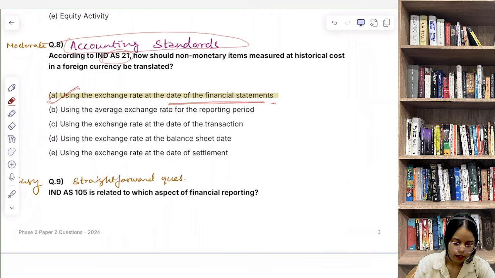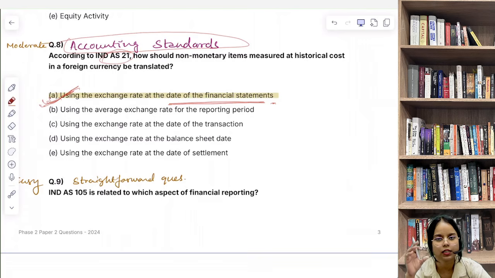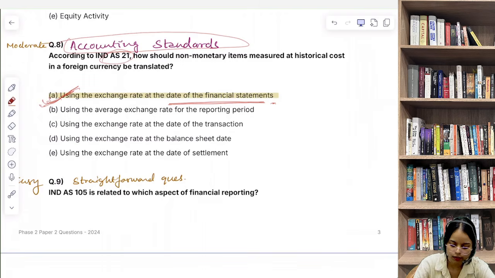So it simply means that when an asset is recorded at historical cost, you always use the original exchange rate on the date of purchase. Original exchange rate use करेंगे date of purchase पे. You don't restate it with later rate changes. So historical cost items अगर आई हैं तो use original transaction rate.